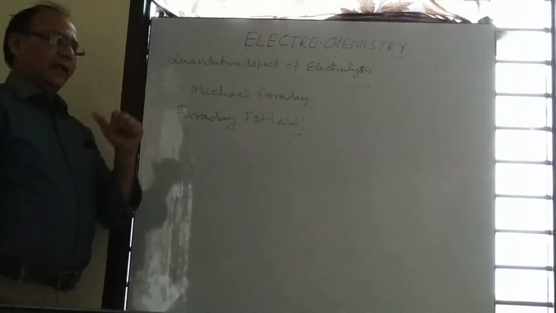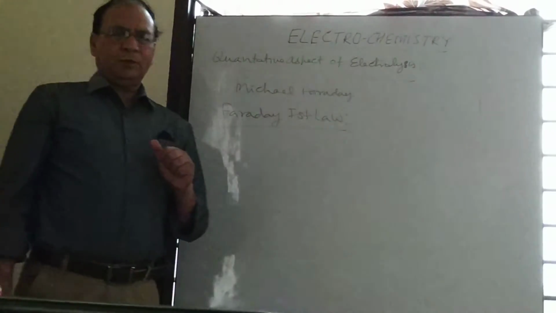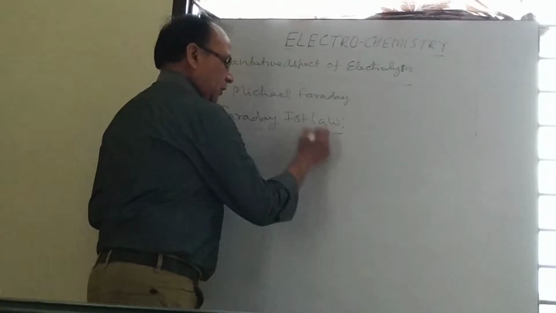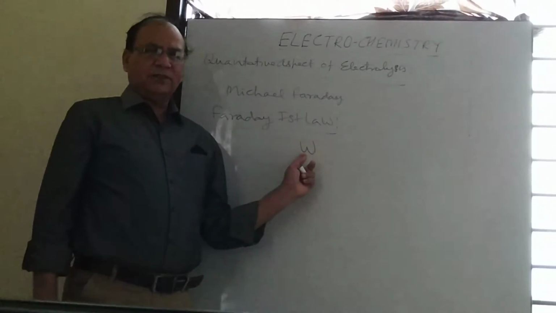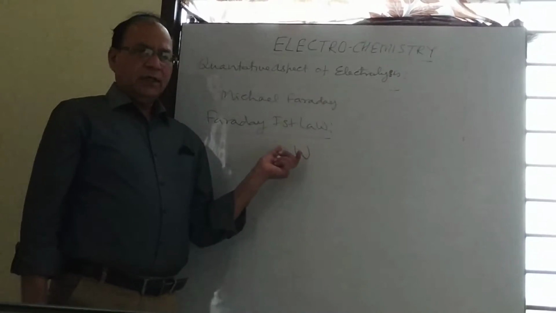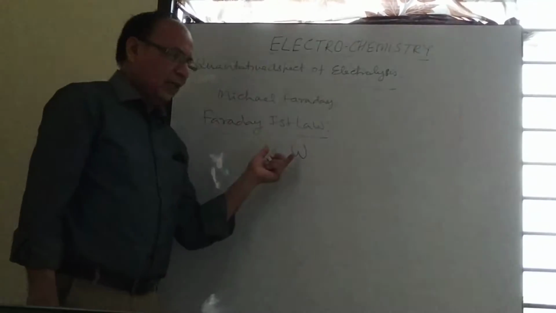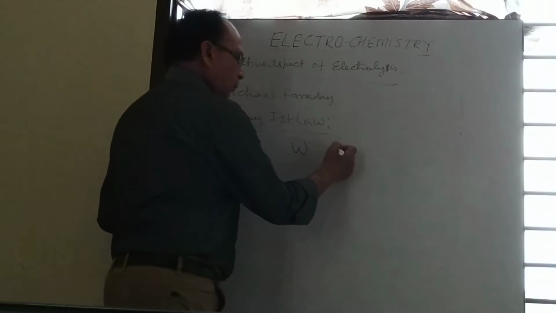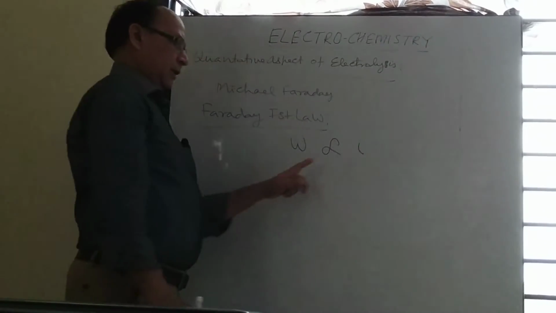According to Michael Faraday, what he observed in a number of experiments is that the amount of substance, let us say W gram, which is deposited on the electrode, or if it is in gas state, liberated at the electrode, is directly proportional to current in ampere.